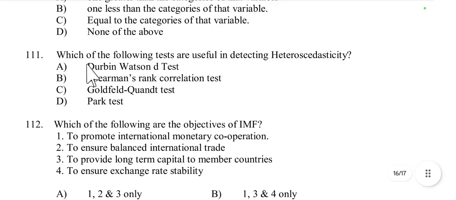Then 111: which of the following tests are useful in detecting heteroscedasticity? So which test is useful for heteroscedasticity? First, the Durbin-Watson d test. The Durbin-Watson d test is used to test for autocorrelation. So the first one, the Durbin-Watson test, is used for autocorrelation.